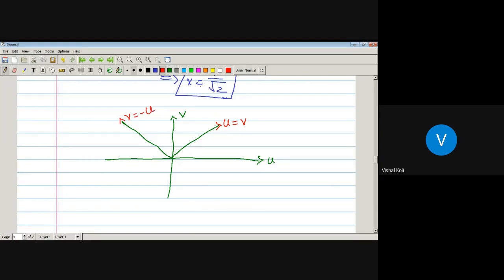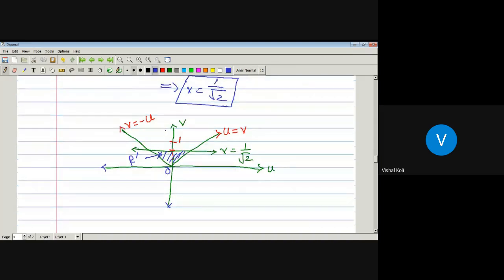Now, the last value, which is nothing but v equal to 1 by root 2. If suppose this will be 1, then 1 by root 2 is somewhere here. Just draw a line. Here is our v equal to 1 by root 2. Our required region is then this region. This will be R dash.